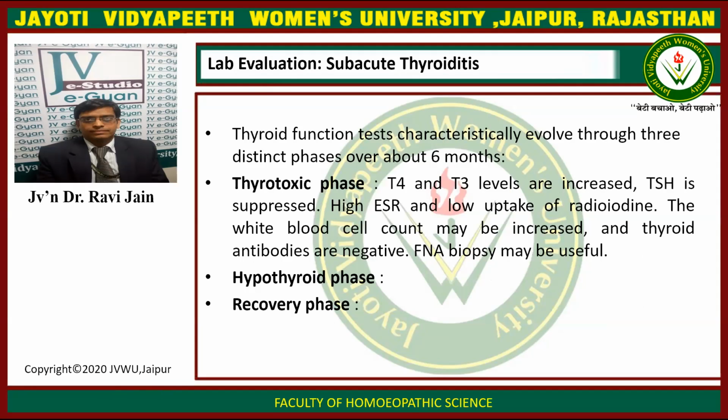So in the thyrotoxicosis phase, first of all, T3 and T4 levels are increased and TSH is suppressed. There is high ESR and low uptake of the radioiodine, and the WBC count may be increased and thyroid antibodies are negative. FNA biopsy may be useful.